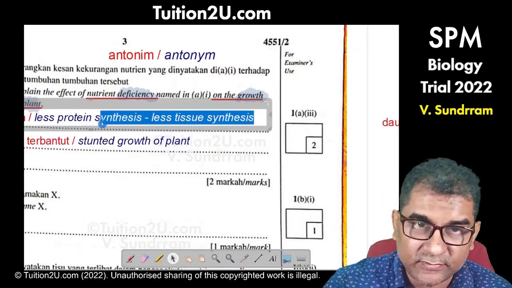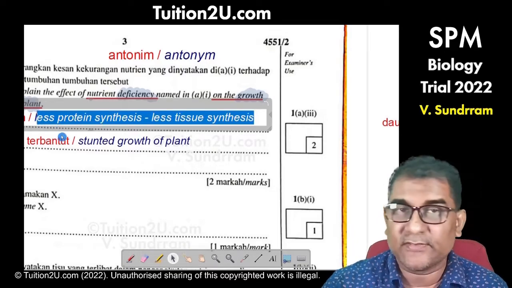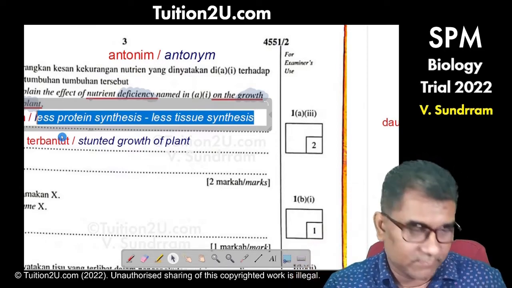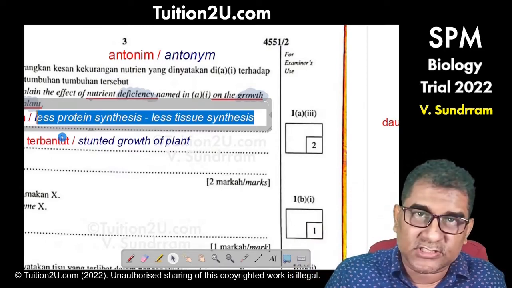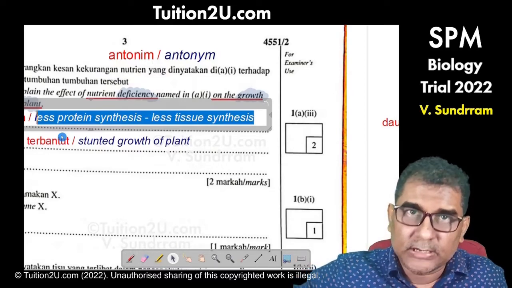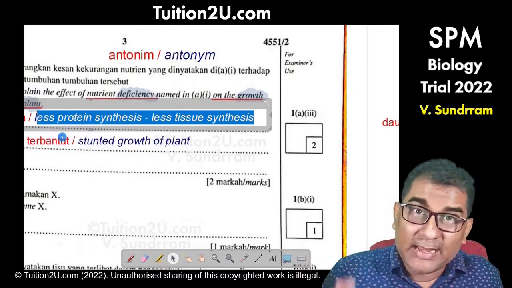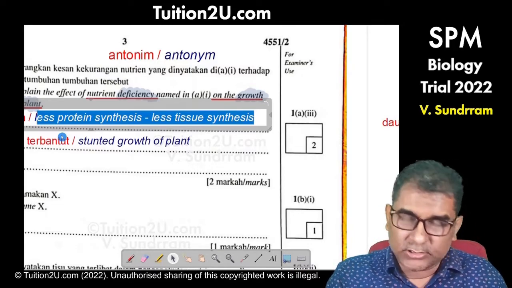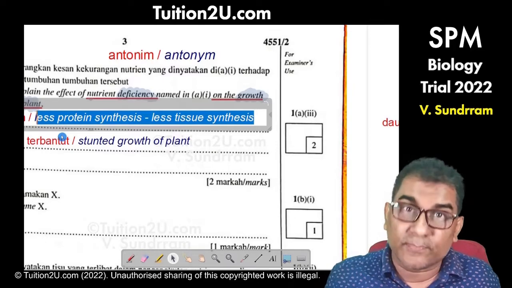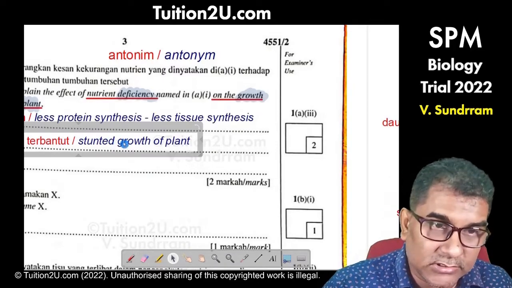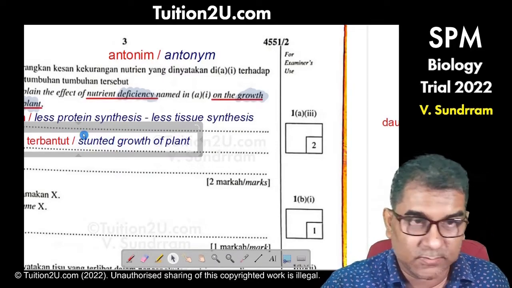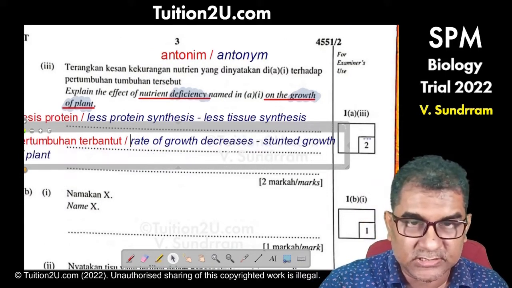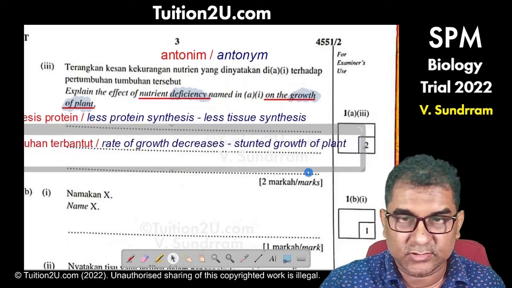If you note, the first sentence is actually the function of nitrogen, but you write the opposite of the function. Have nitrogen, have protein synthesis, have tissue. Now you write the opposite. Less nitrogen, less protein synthesis, less tissue. If there is tissue, the growth rate is high, the plant has optimal growth. Now because there is less tissue synthesis, maybe we can add here: rate of growth decreases, the plant has stunted growth.